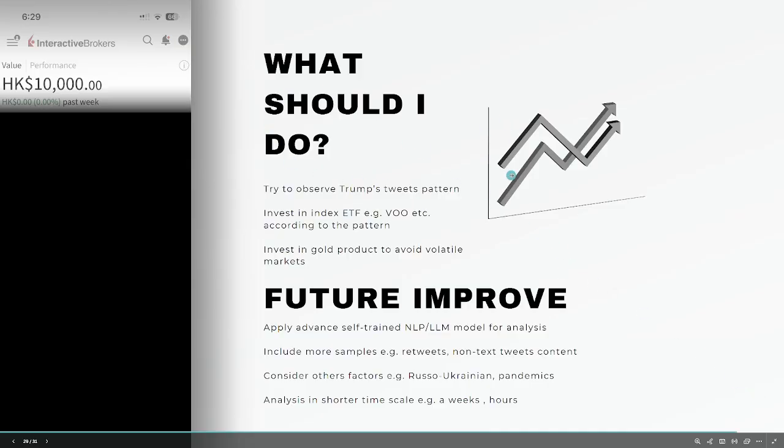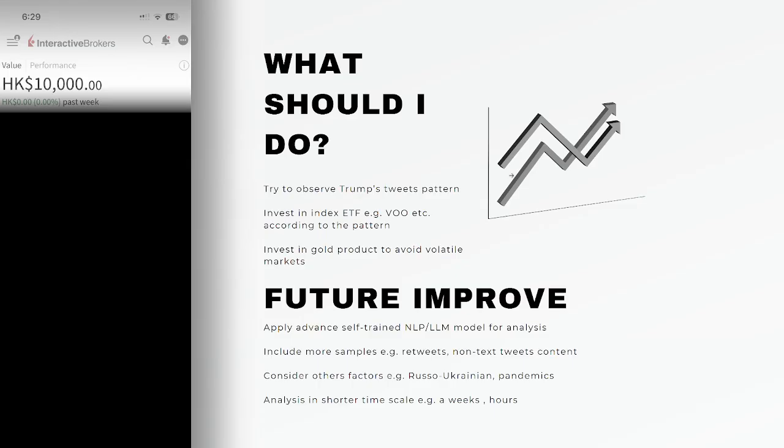So as a student who wants to invest in the market, what should I do? In the short term, I may follow the Trump posts, following the density of the negative and positive posts, buy at the drop, and also sell at the highest point.